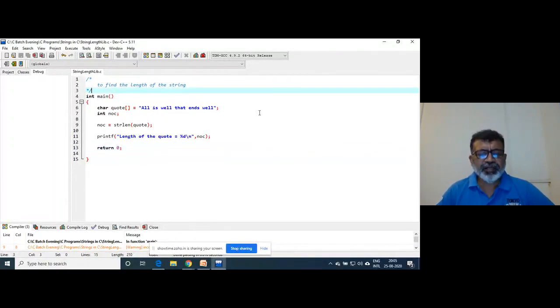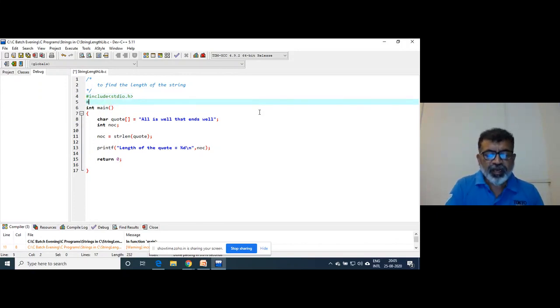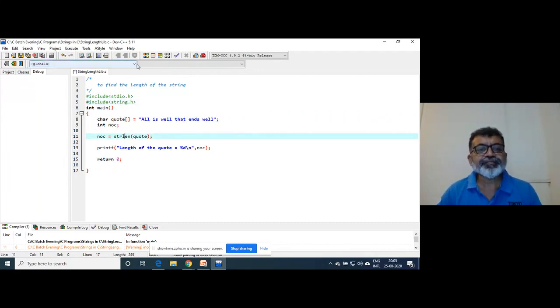Perhaps it will give an error because I have not included anything here. I will include string.h because it won't perhaps recognize this strlen, right?